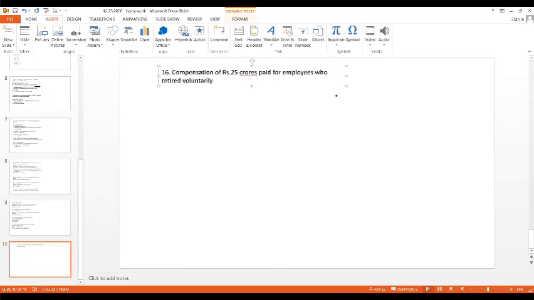All right. So now there are some employees who are getting voluntary retirement in the organization, and the company has paid 25 crores to those people who have retired voluntarily, together. However many people retired together, they have paid 25 crores to them. So now you tell me whether it is capital or revenue. Think and tell me. I'll give you time. Think and tell me.